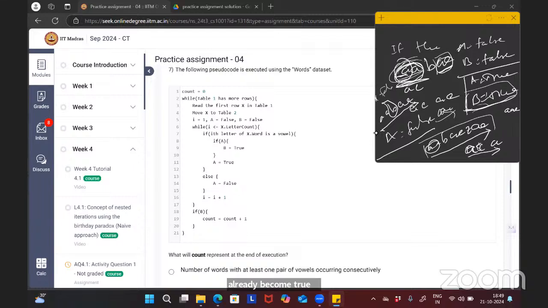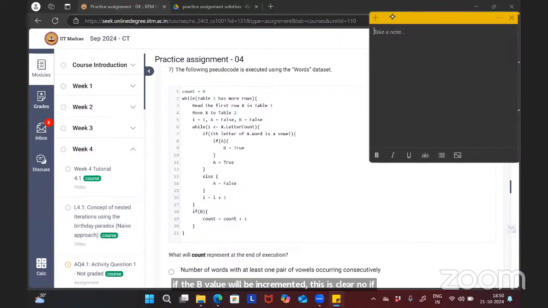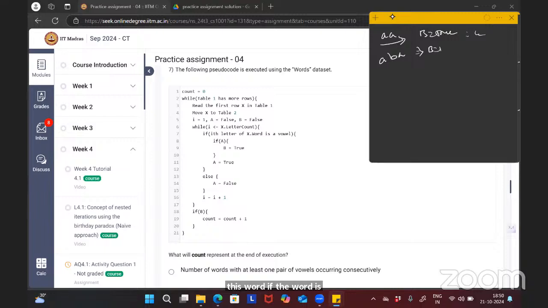If we have the word AA, two vowels coming consecutively, then that word will be counted. You understand, no? After seeing the first vowel, A is made true. After seeing the second vowel, B is made true. If B is true, then the count value will be incremented. If the word is ABA, then B won't become true because two vowels are not coming consecutively, so count won't be incremented.